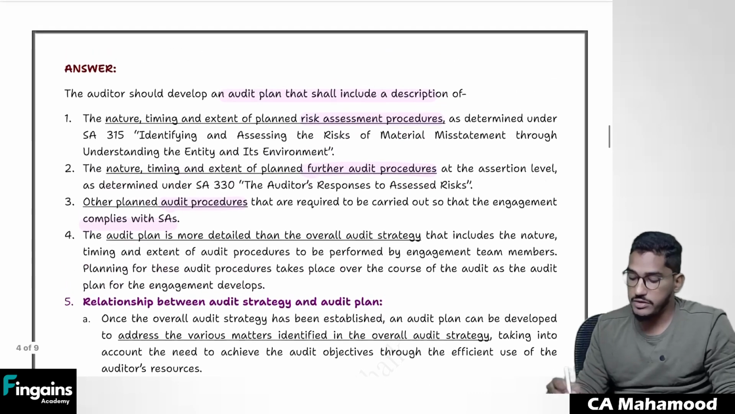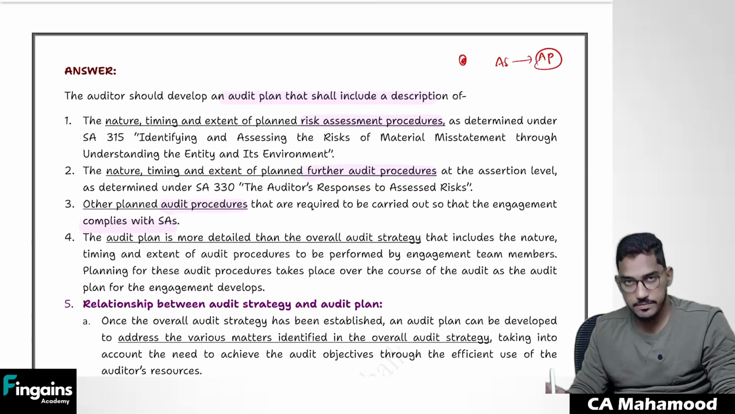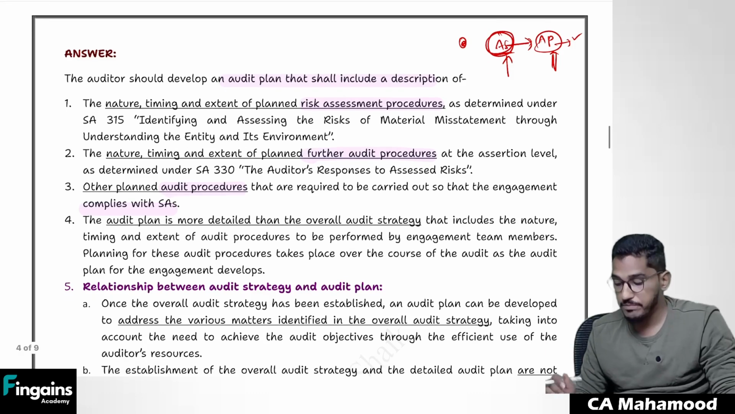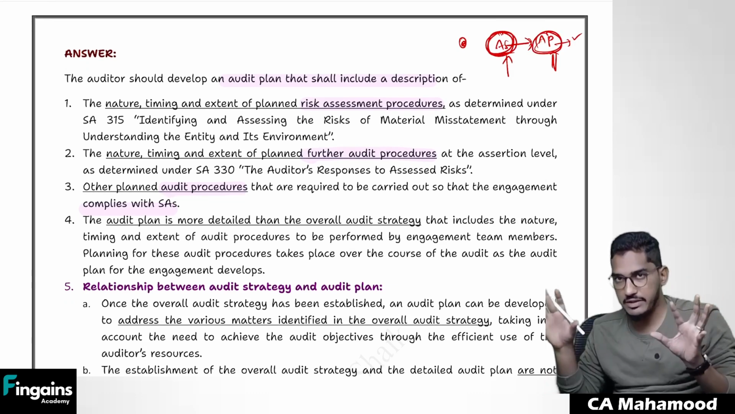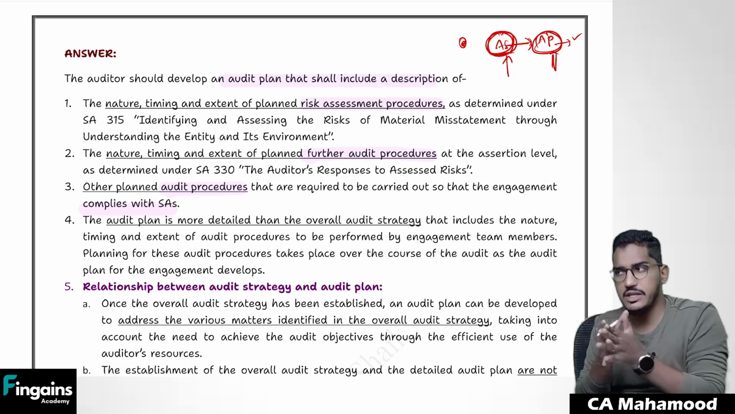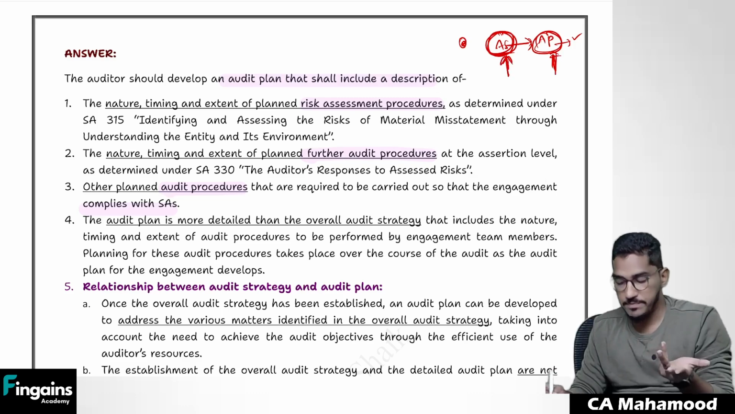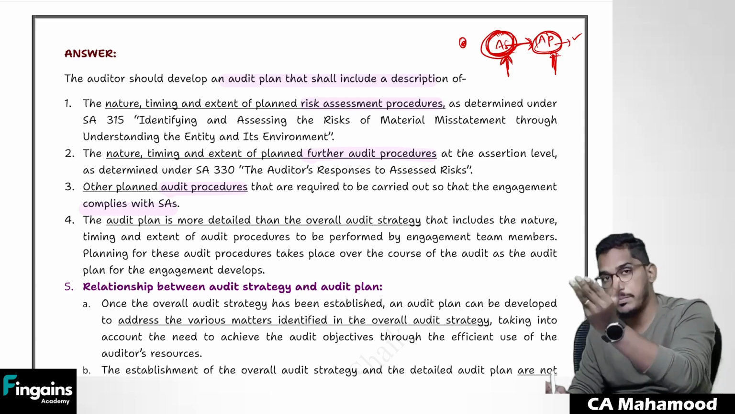And one more question here, between audit strategy and audit plan, which one is more detailed version? Audit plan is much more detailed than audit strategy. In fact, first auditor will establish overall audit strategy. On the basis of that audit strategy, detailed audit plan will be developed. And also, development of audit strategy and audit plan, not two separate activities. They both are very closely related with each other. If you make change in one, automatically the other thing is also required to be changed. If you make a change in audit strategy, automatically the change will be required in the audit plan also.